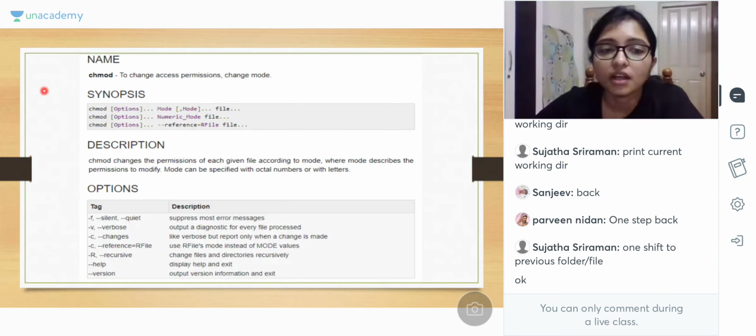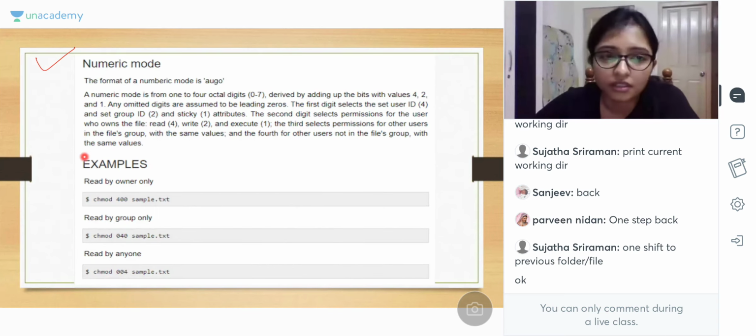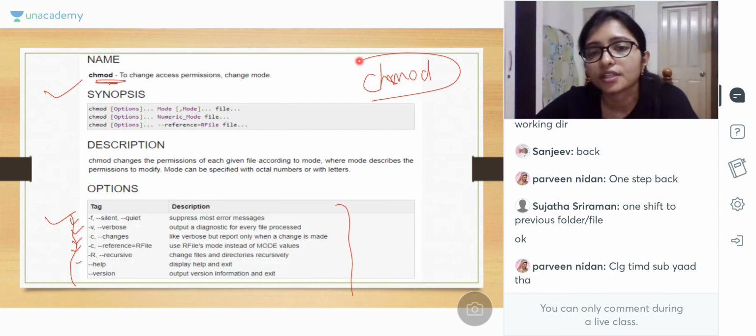Yes. Now there again some options are there. Same options, see, same options are there. -t, -b, -c, -r. Same options are here. Okay. And this is the chmod. Yesterday we have learned chmod, right? We learned chmod.